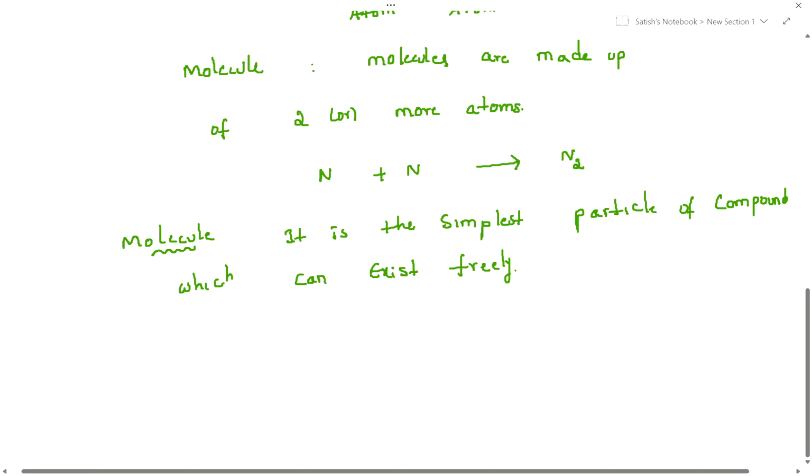Molecule freely it can exist, but atom freely existence is not possible because it is unstable. It combines with other one and it forms the molecule. Okay, but molecules are stable, exist freely.